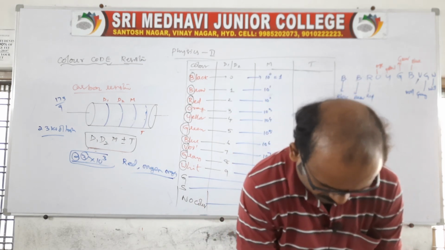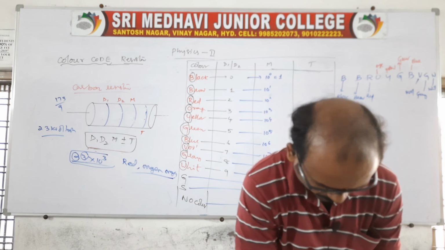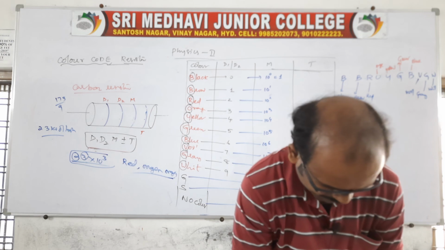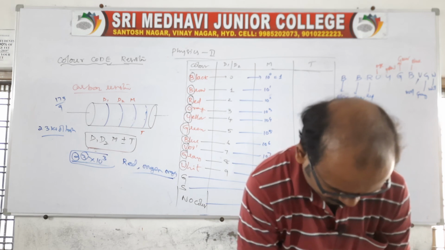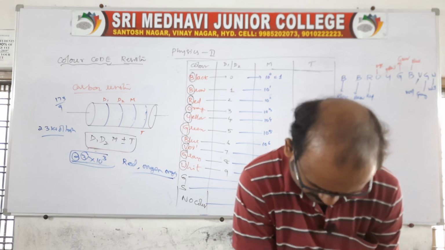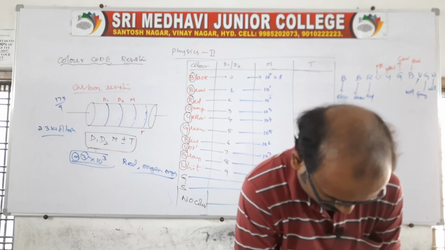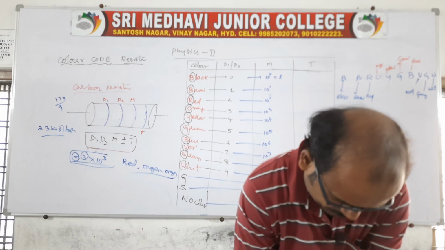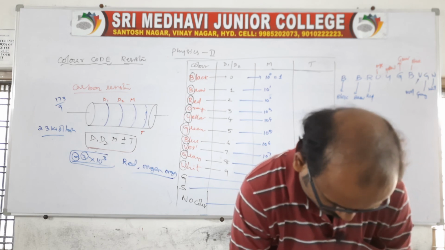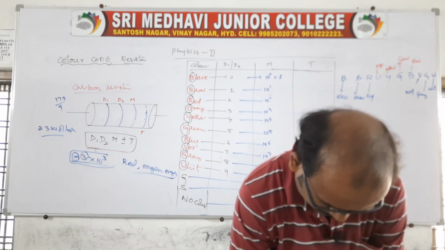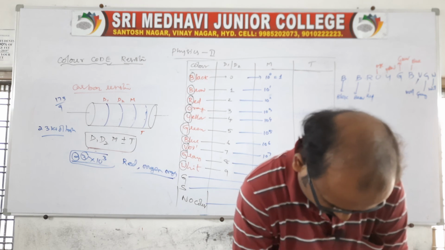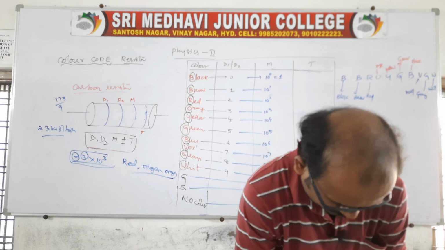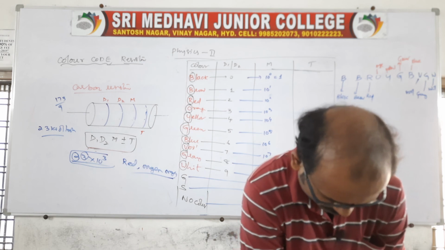Is it okay now? Actually, it is very easy. Okay, go through the 2 problems which were given in our material. I think there is no other problem.